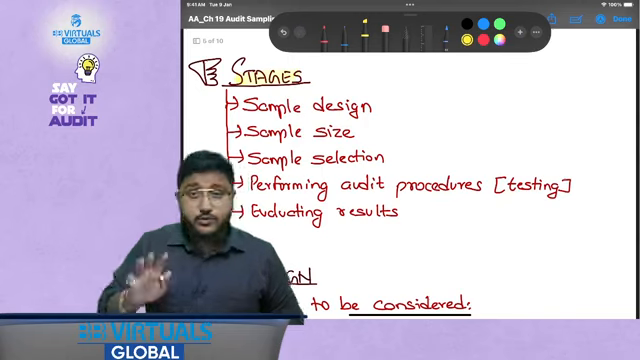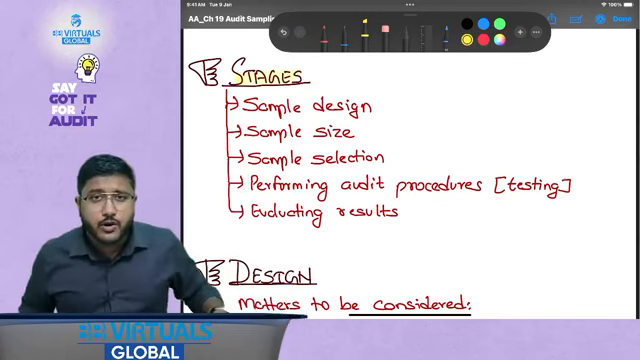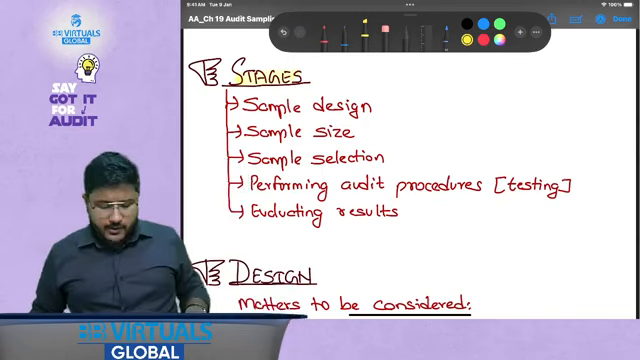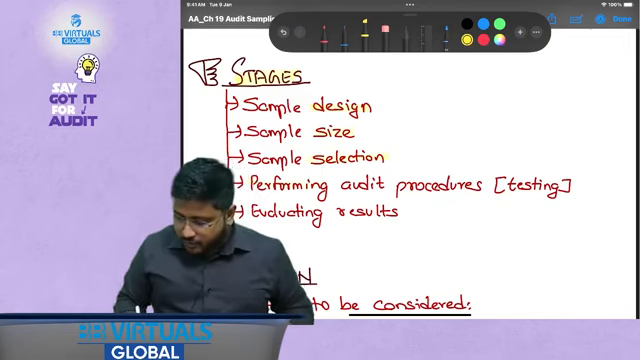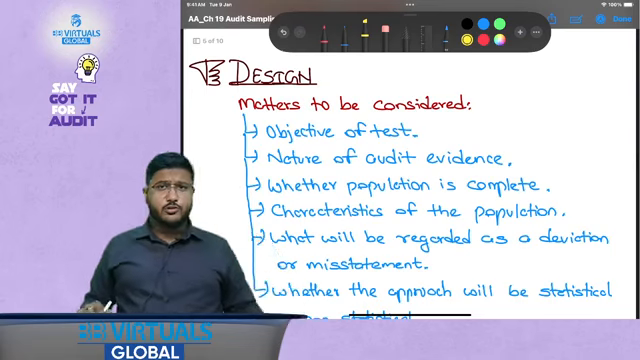Okay, then stages. So there are 5 stages. This is one core part of this particular chapter which could be asked in the examination. So sample design is there, sample size is there, sample selection is there, performing audit procedures is there, which is called testing, and then evaluation of results.